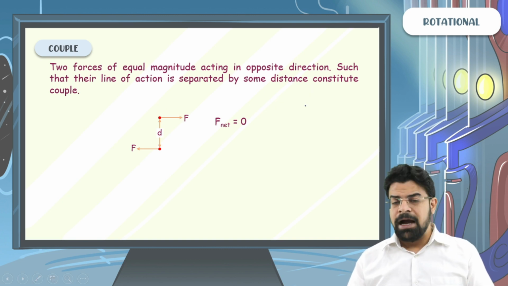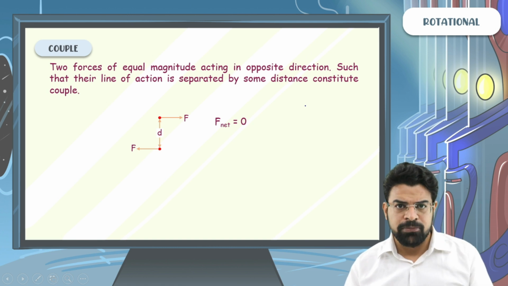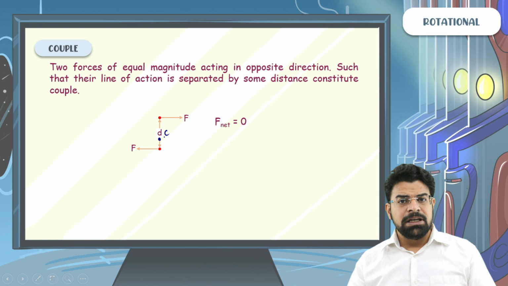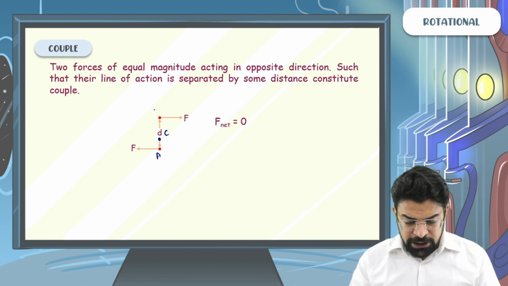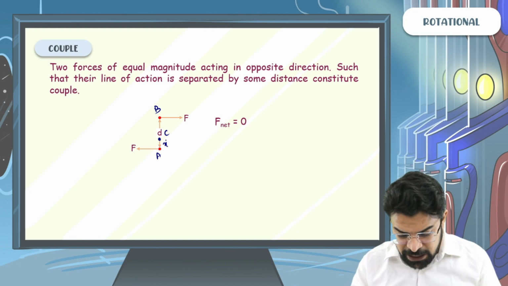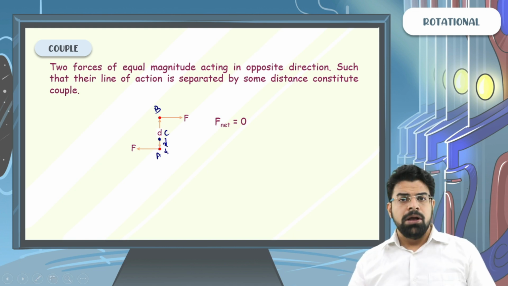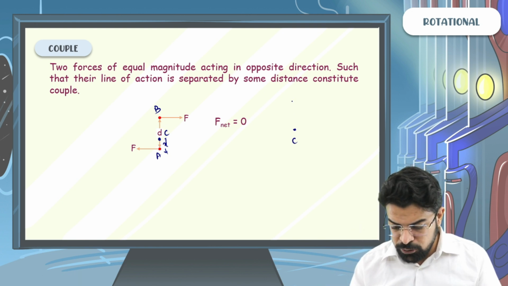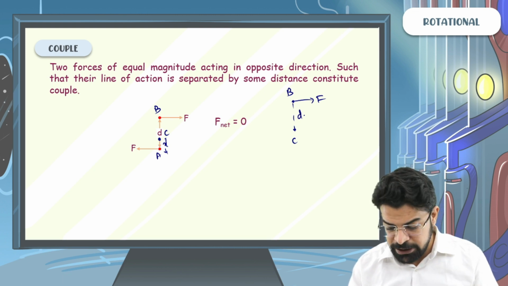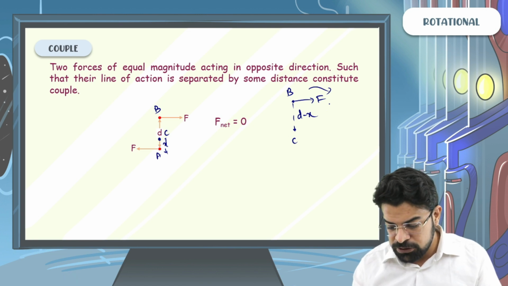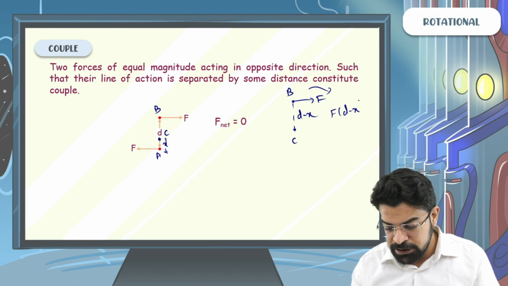If I say I don't like these two extreme points A and B, I like a special point, let's say somewhere in the middle, C, at distance x from A. About the point C, due to the force acting at B, the perpendicular distance will be d minus x. So the torque of this force will be clockwise, equal to F into (d minus x).